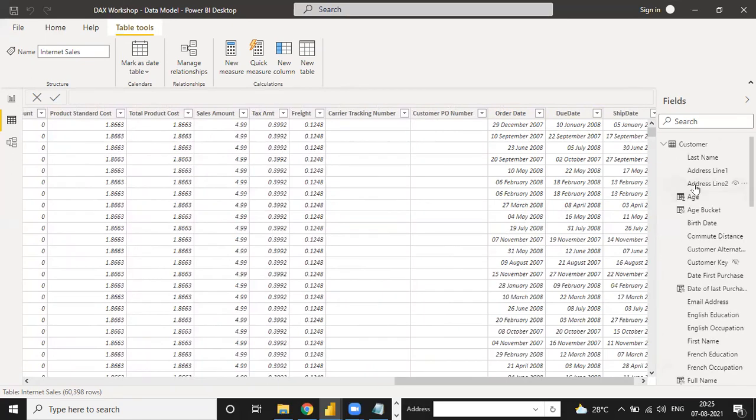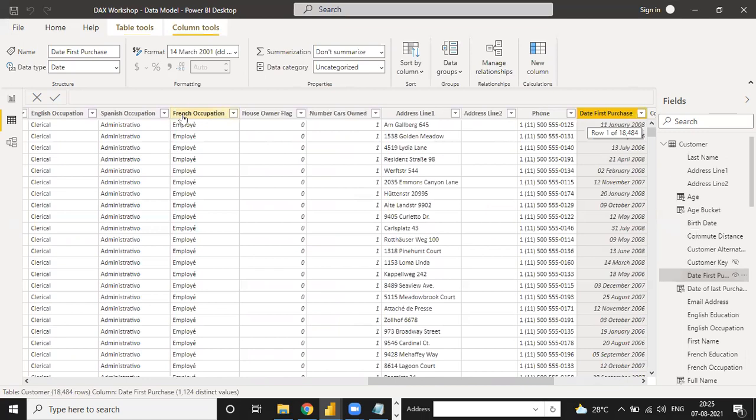So that's why related is used as a VLOOKUP. In Excel we use VLOOKUP to look up a table, and right now in Power BI we use RELATED to connect the table with some other table. Okay, so now do you understand, or any doubt?